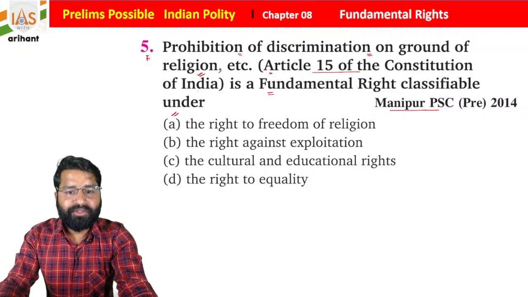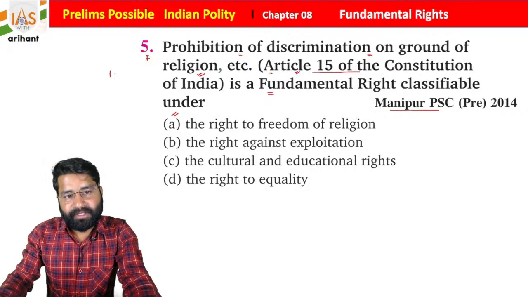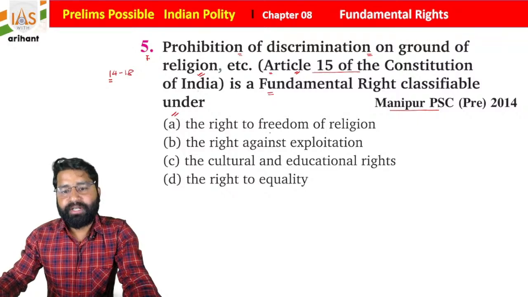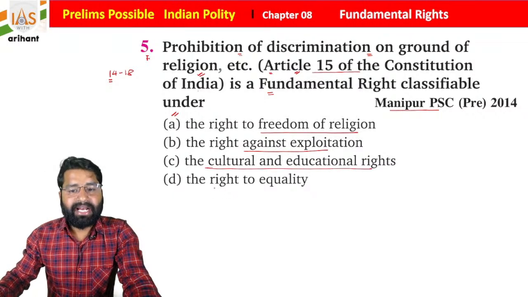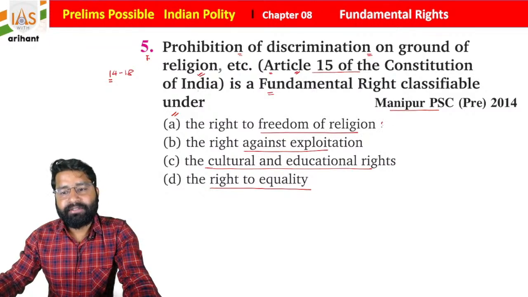So what you find here, basically Article 15 ranges between Article 14 to 18. Right to freedom of religion, right against exploitation, cultural and educational rights, as well as right to equality. Freedom of religion will be from 25 to 28.